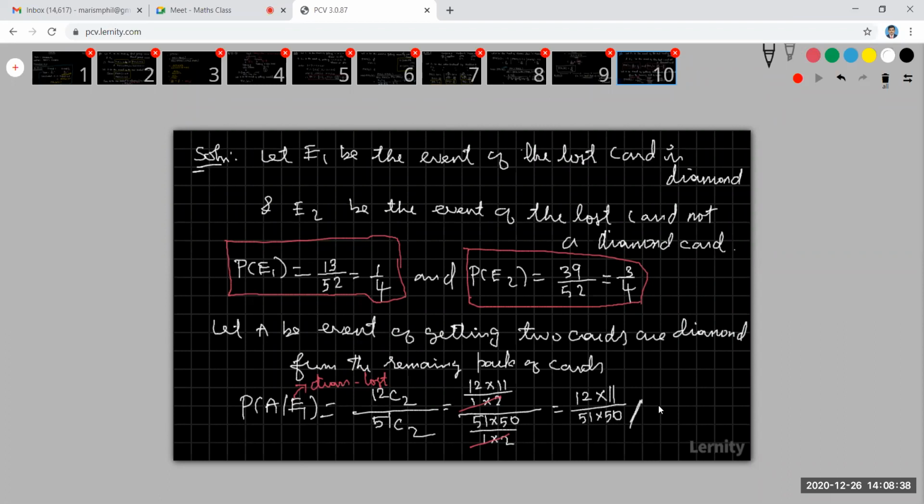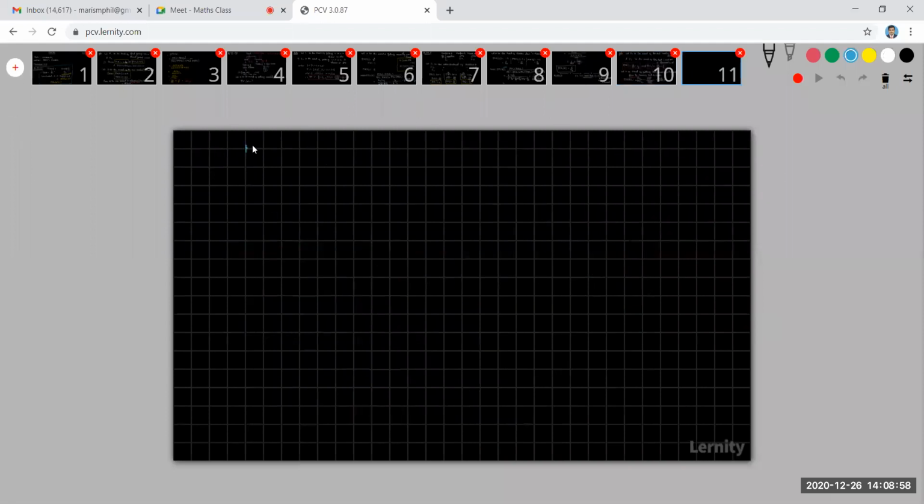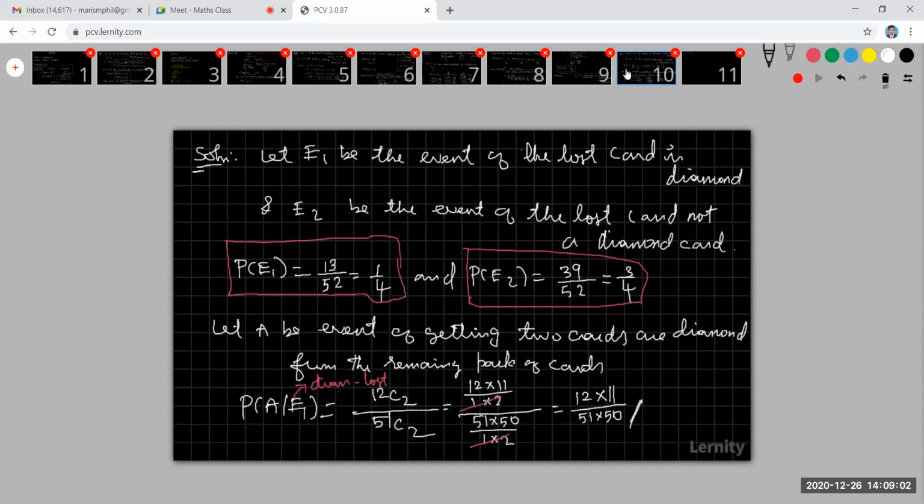Okay, students. So if possible you can cancel it also, no problem. Right? So look at that. I'm going to cancel. Yeah, no need to cancel because we have to take an LCM at the last. So that will be easy for us. Now come to, any one of you, please tell me the answer for P of A given E2.